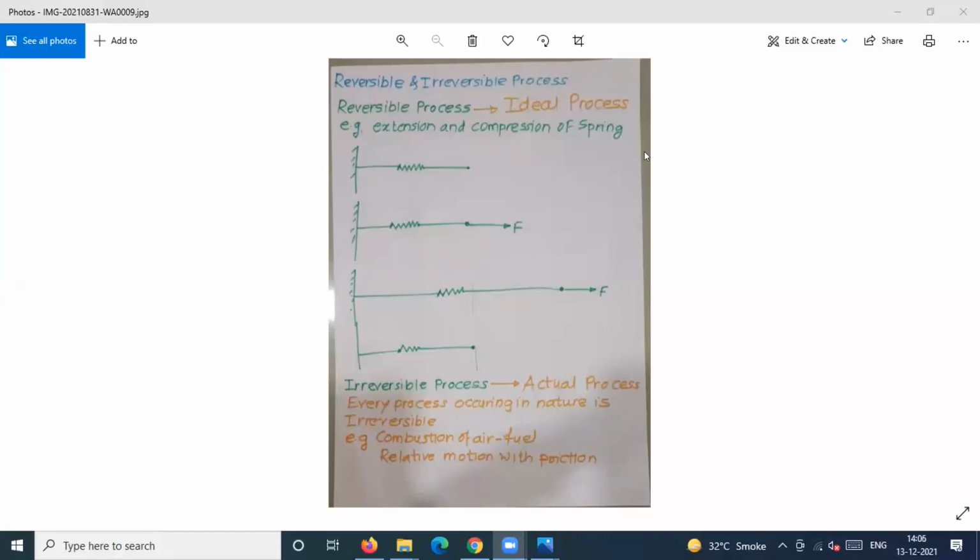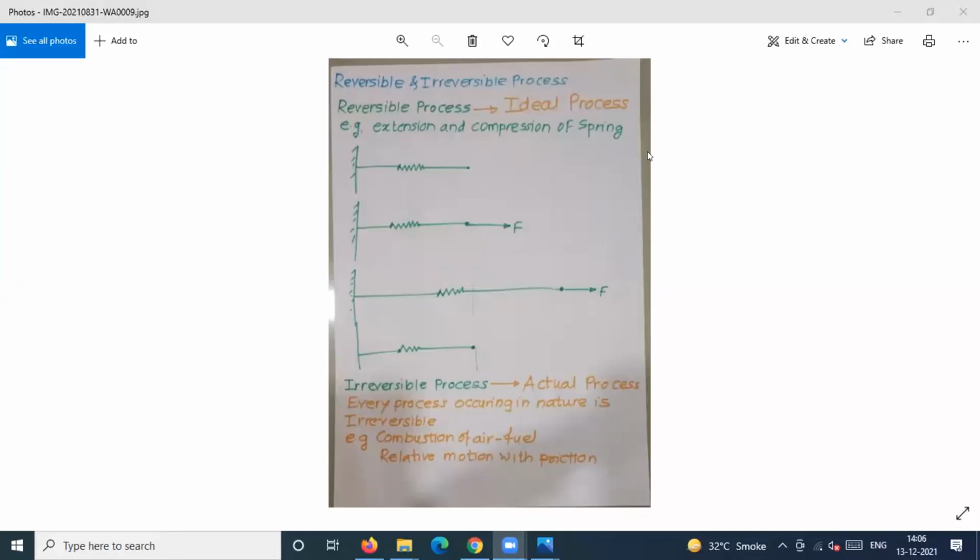Okay, so let us start today's session. In the last session, we have seen what a path function is, why heat is a path function, why work is a path function, and why thermodynamic properties are path functions. Then we have seen the quasi-static process, what is work, and what is heat. So all those things we have seen in the last lecture. Now let us start this session.